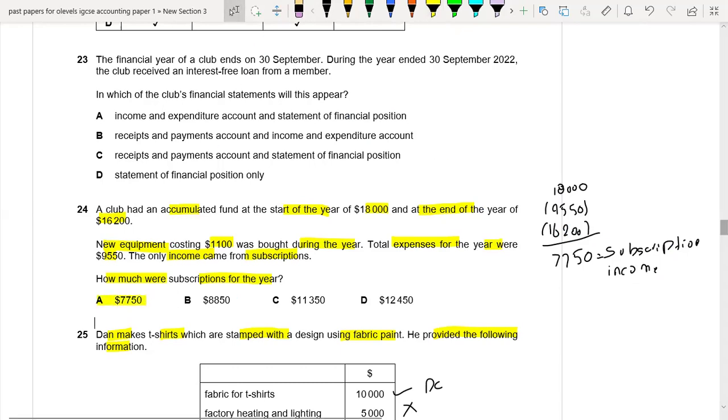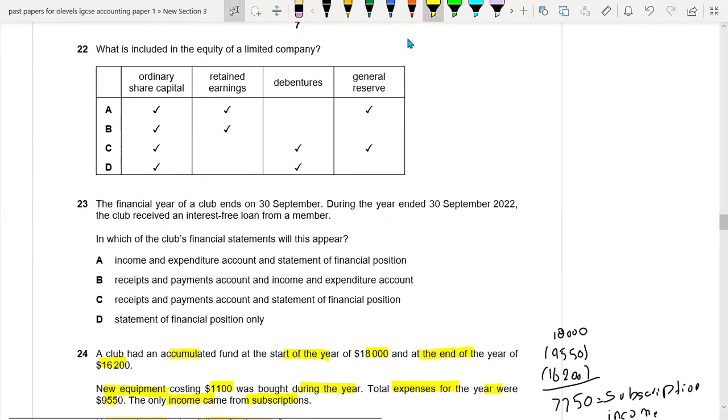Okay, question number 23. The financial year of a club ends on 30 September. During the year ended 30 September 2022, the club received an interest-free loan from a member. In which of the club's financial statements will it appear? So this is an interest-free loan. Basically, this would be part of the receipts and payments account and the statement of financial position. There is an inflow of cash, and this is also a kind of loan, but it is an interest-free loan. So this would be part of your financial position.